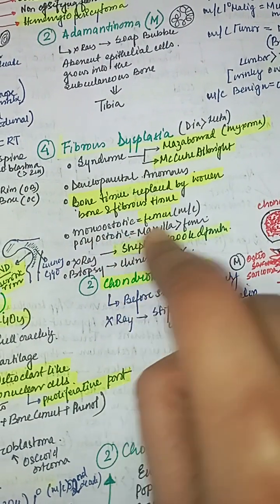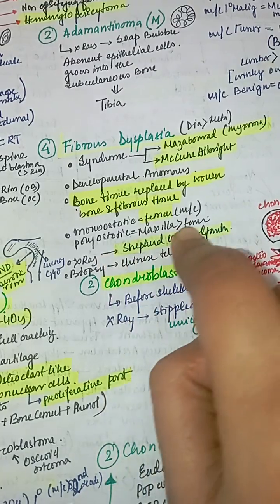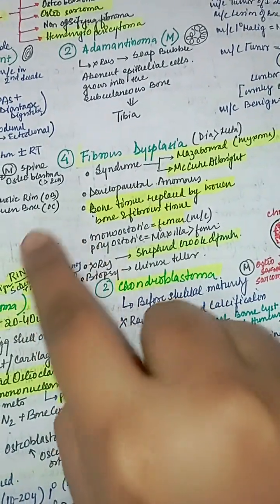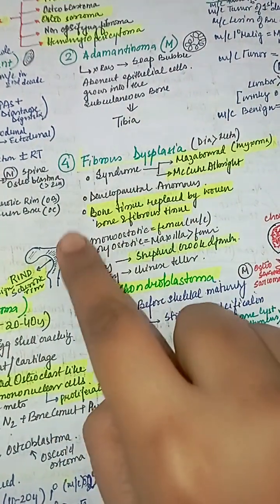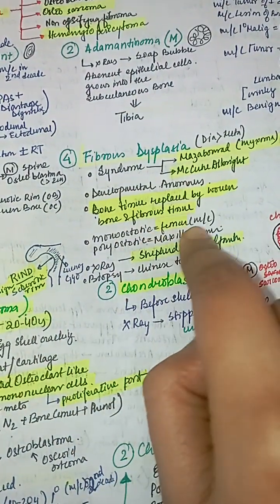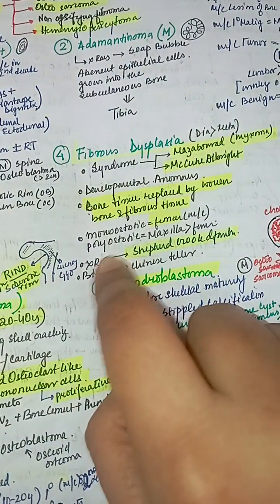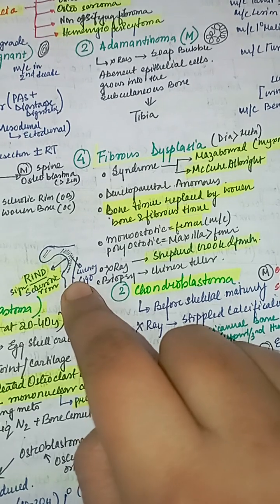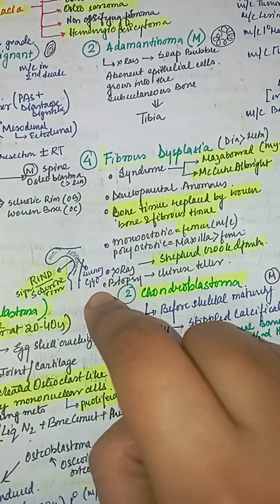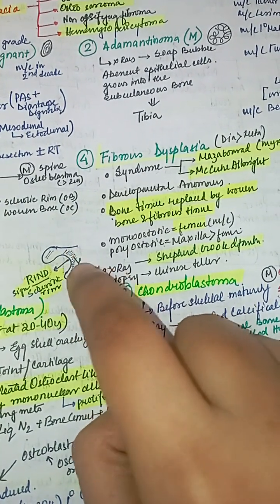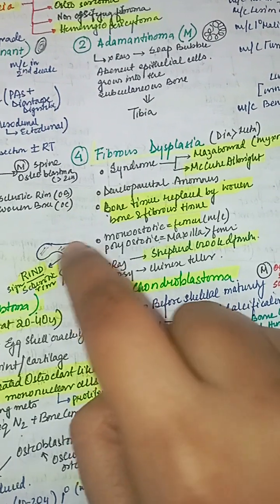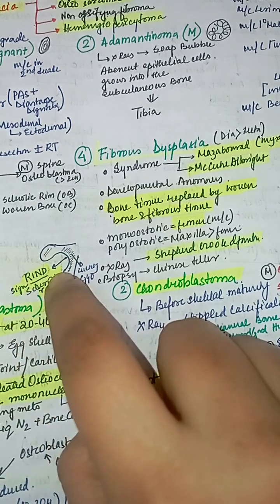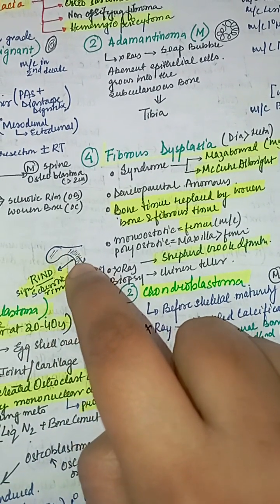And it can be monostotic or it can be polyostotic. If it is monostotic, it occurs in the femur most commonly, and if it is polyostotic, it can occur in the maxilla more than femur. In the femur, it forms the shepherd's crook deformity, in which there is ground glass opacity or lucency in the neck of femur, and there is a rind sign of the sclerotic rim.